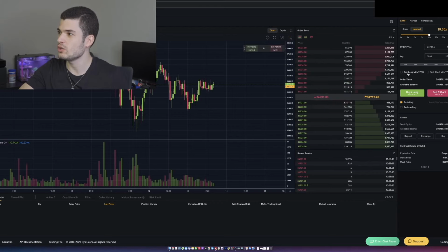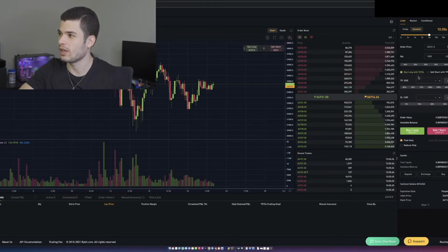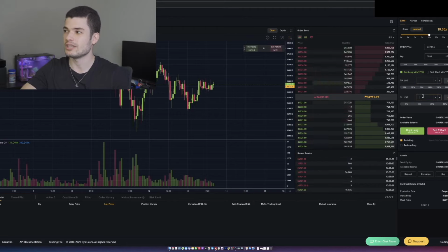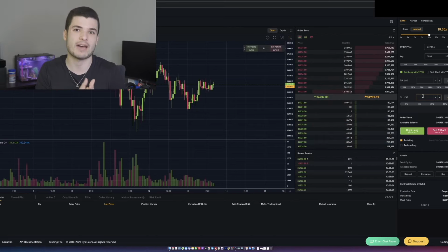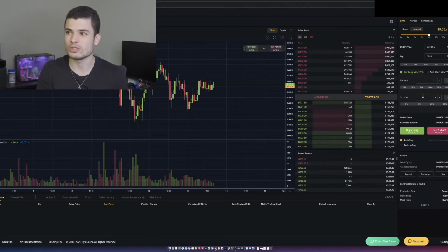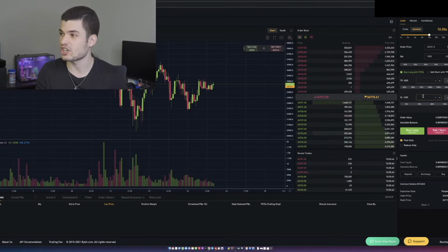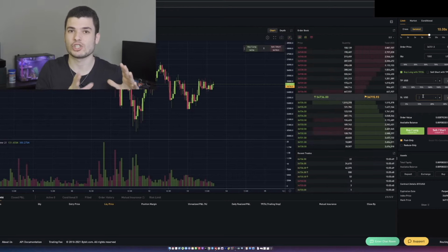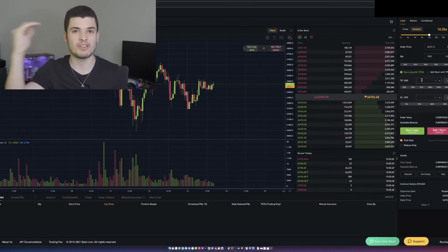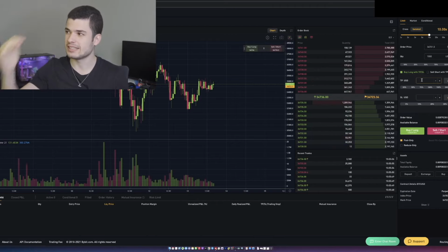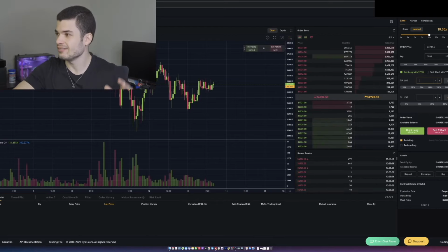The cool thing too is you can buy along with take profit and stop loss. You can set the take profit you want. You can set the stop loss you want. The idea here is that you want to set a stop loss that's hit before your liquidation price. That way you don't have to worry about losing your full trade. You can have a stop loss that says, if it goes against my trade, against the direction I want, if it hits this price, sell at a loss. That way I can enter the next position and not have to worry about hitting my liquidation price. And the take profit is just, if it hits this price and I'm in profit here, sell it, let's take our profit and move on from there.